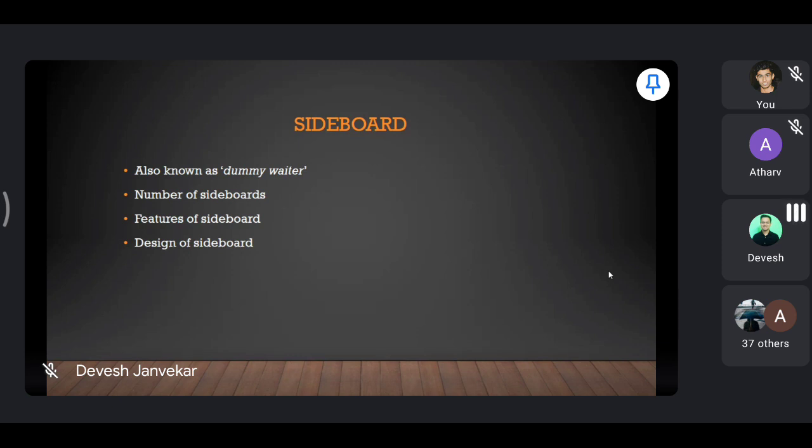So basically 30 covers you can serve from one sideboard. In typical restaurants you have one sideboard for 30 covers. So 30 covers is your 6 to 7 tables. Okay, so if you are having 4 at a table, then almost 7 or 8 tables you can serve from one sideboard.